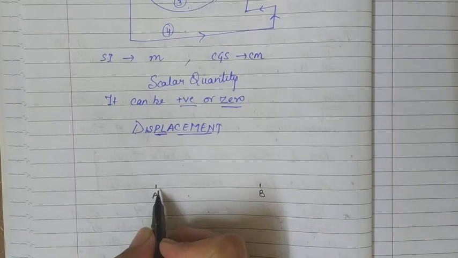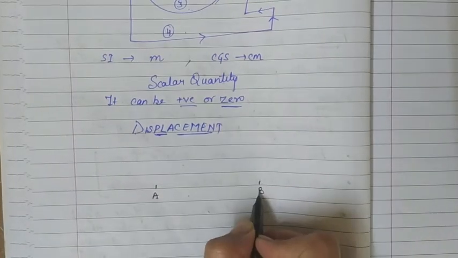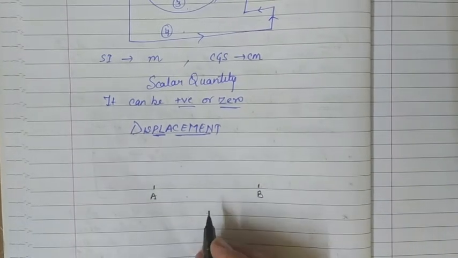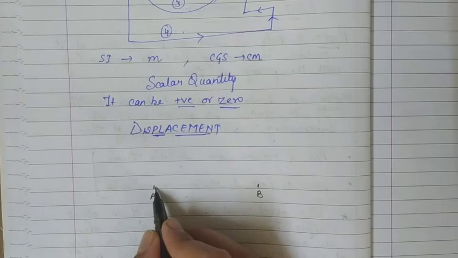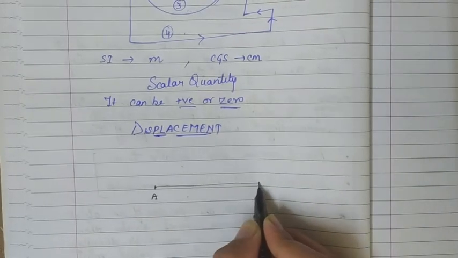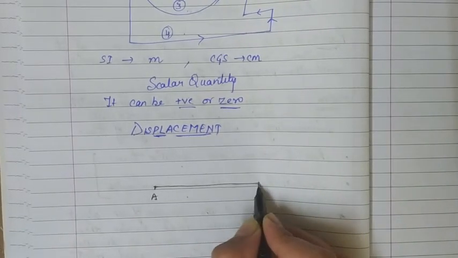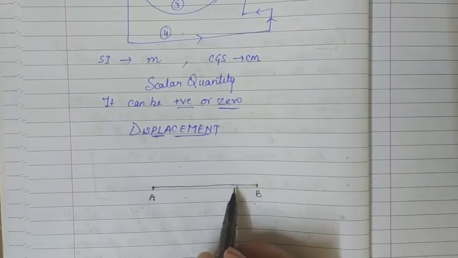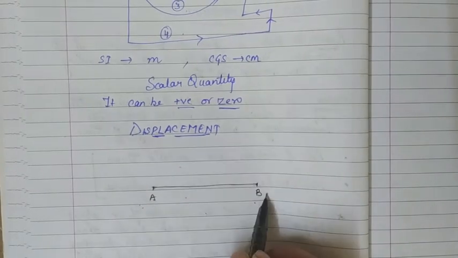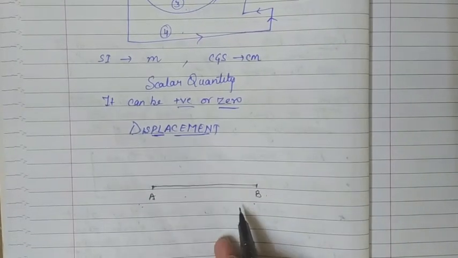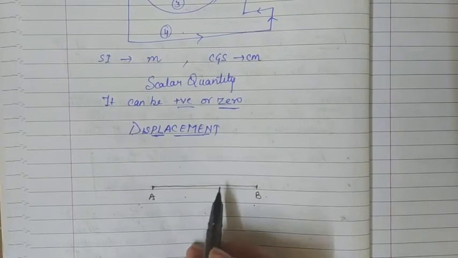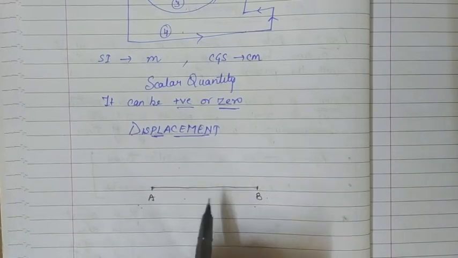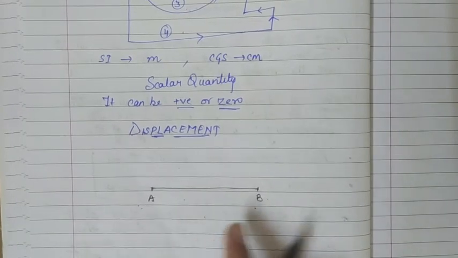So it is the shortest path from initial point to final point, or we can say that it is the straight line path. Shortest path will be there only when it is a straight line. So displacement is a straight line path from initial to final point. So it is measured always from initial to final point. That means it has a direction, it has a sense of direction in it, and it is always a straight line path or the shortest path measured between the 2 points, initial and final position.